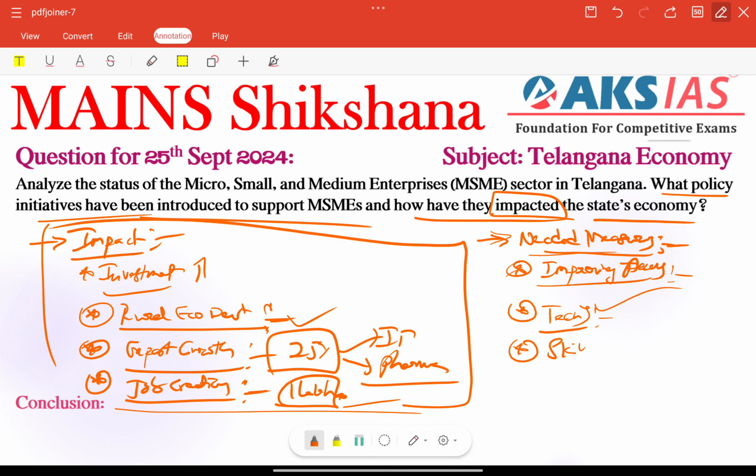Our skill development is also very important here. Collaborations with ITIs, industrial training institutions, and vocational training centers are very much important, right? Infrastructure development, roads, electricity, and internet connectivity to support our MSMEs in non-urban or remote areas. So infra should be included here, right?